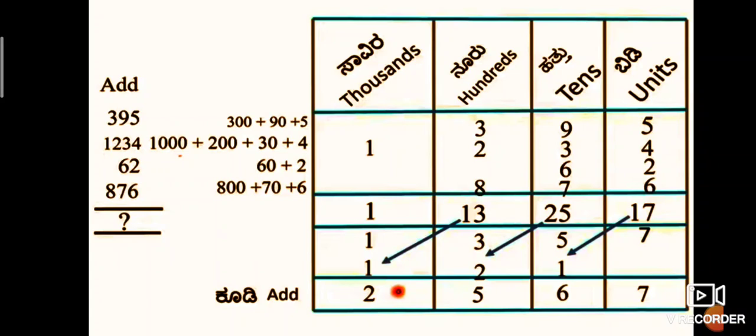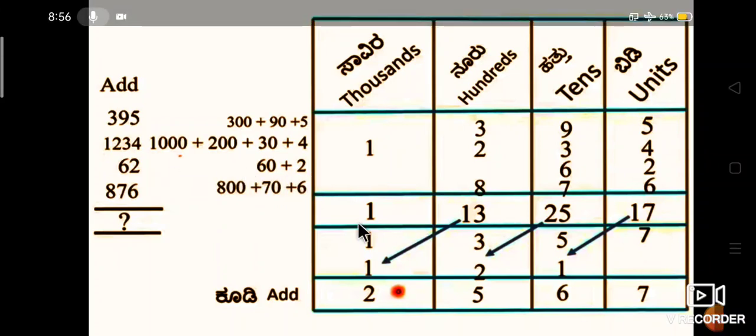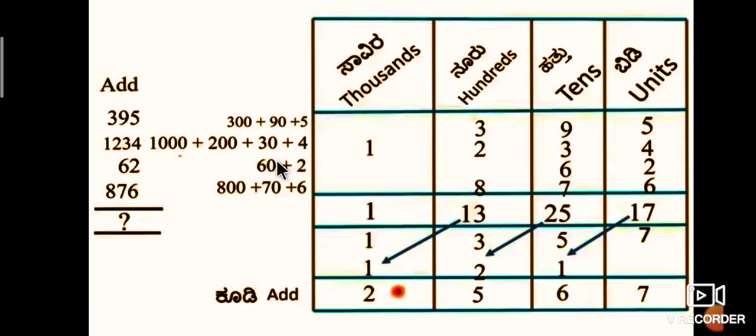Next to 1234 is 62. 62 is written in the place value chart as 60 plus 2 is equal to 62. Is it right? 2 is filled in the unit place. 6 into 10 is equal to 60. Therefore, 6 can be written in the tens place.